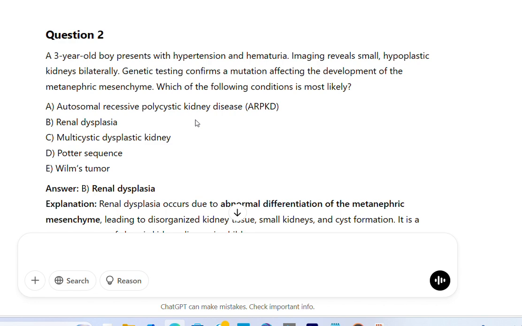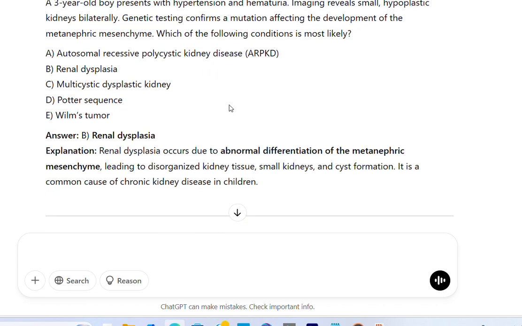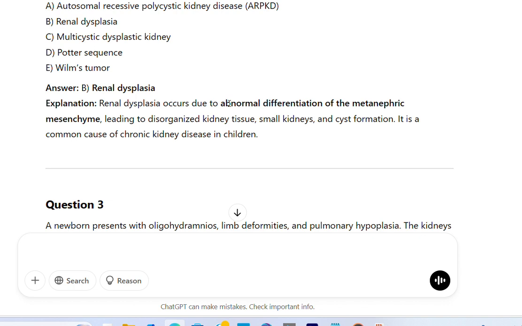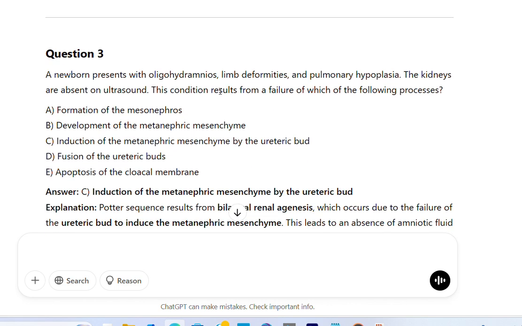Renal dysplasia occurs due to abnormal differentiation of the metanephric mesenchyme, leading to disorganized kidney tissue, small kidneys, and cyst formation. It is a common cause of chronic kidney disease in children. Question 3. A newborn presents with oligohydramnios, limb deformities, and pulmonary hypoplasia.